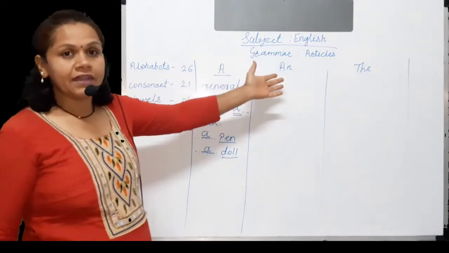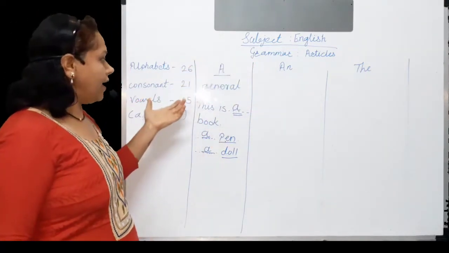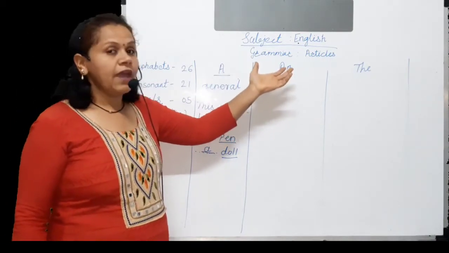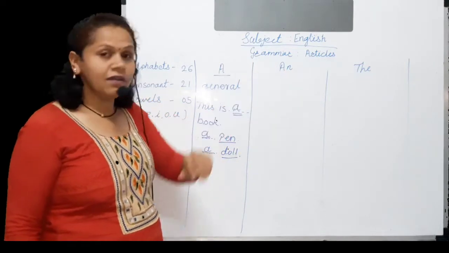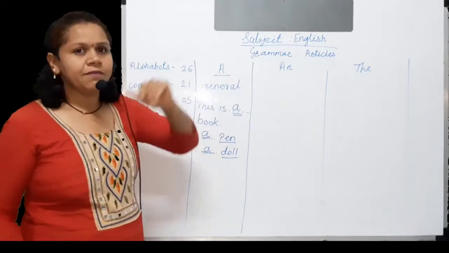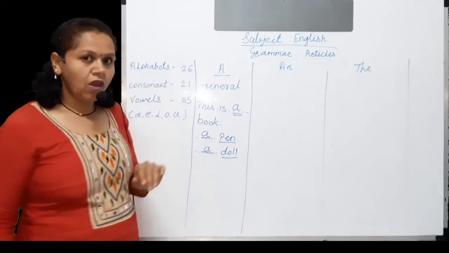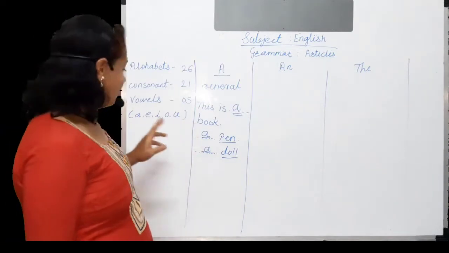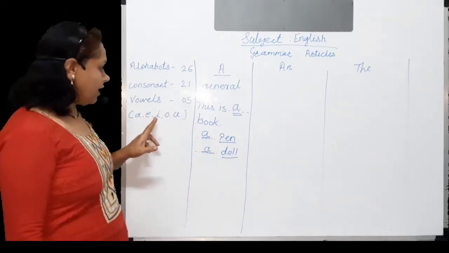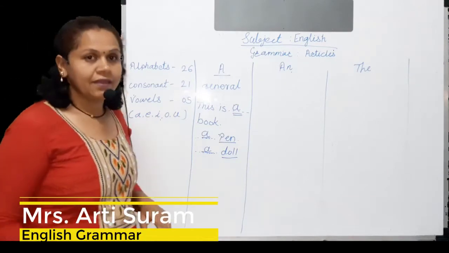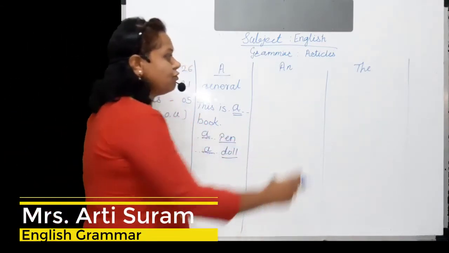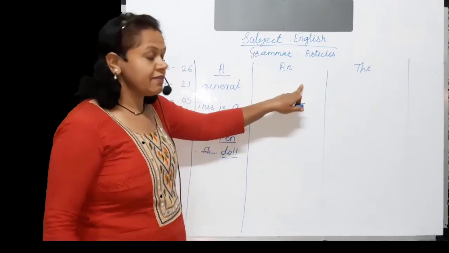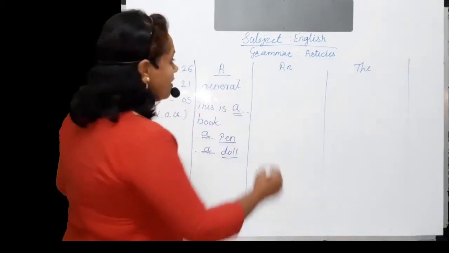Now let's move to the article an. When do we have to use article an, or where do we have to place article an in a sentence? This is very simple. Now we all know how many vowels there are. There are 5 vowels in English and these are A, E, I, O, U. Article an is used before a word which begins with a vowel sound. For example,